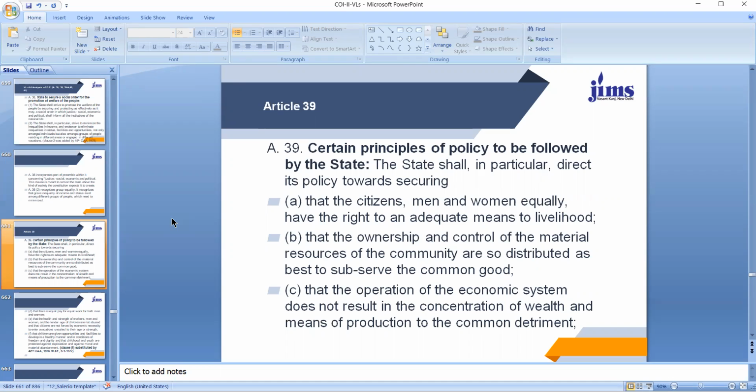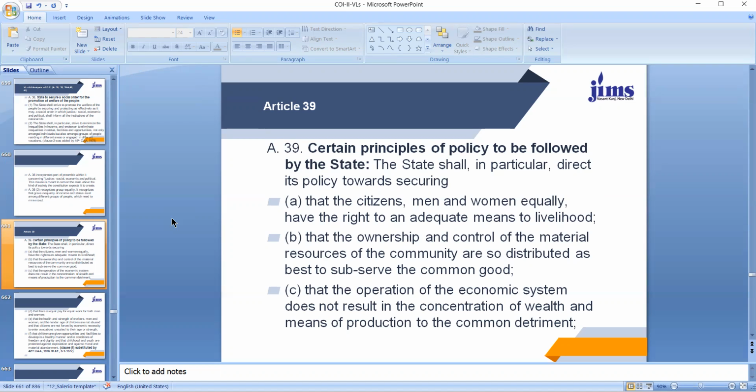39B, that the ownership and control of the material resources of the community are so distributed as best to subserve the common good. You see, whatever ownership and control of material resources is at the disposal of the government, shall be distributed in such a way that the greatest good of the greatest number of common people is created. 39C, the operation of the economic system does not result in concentration of wealth and means of production to the common detriment, meaning thereby that there should not be concentration of wealth in few hands.